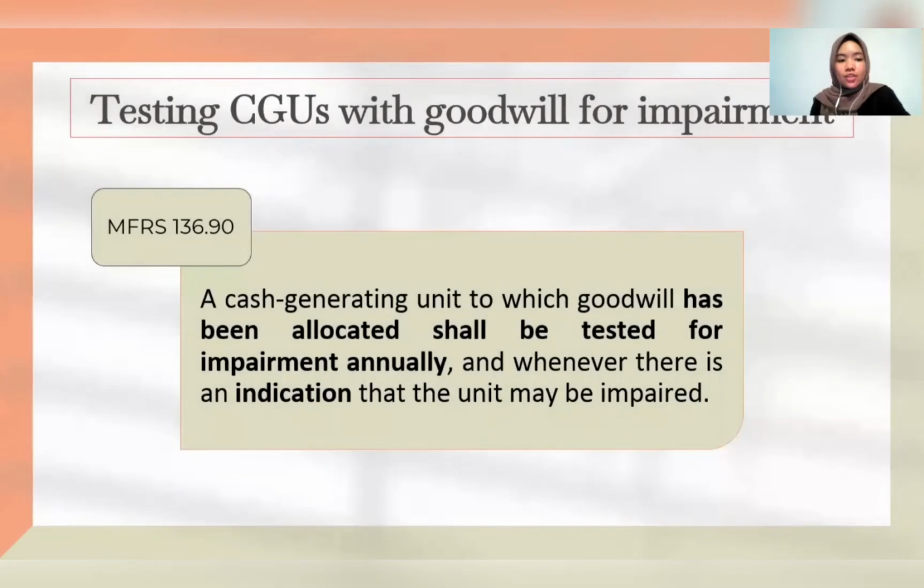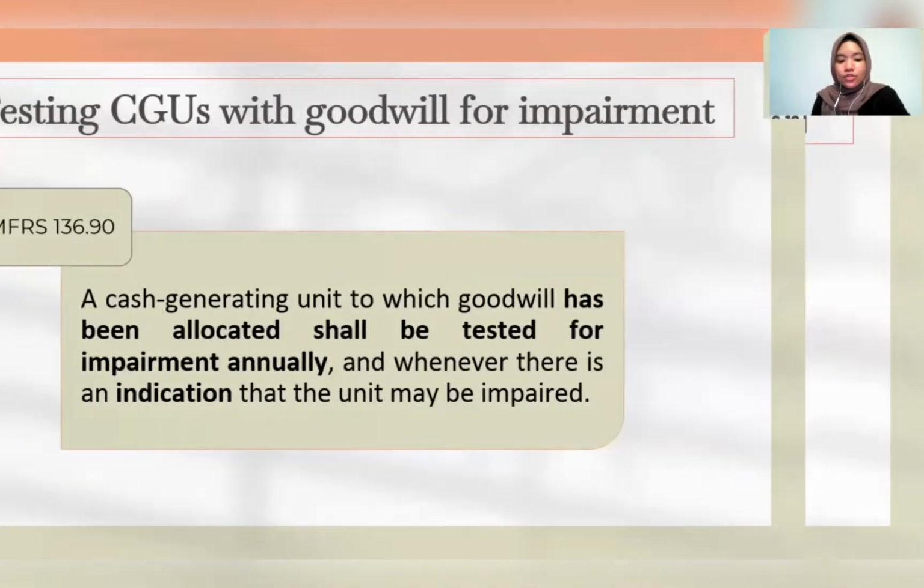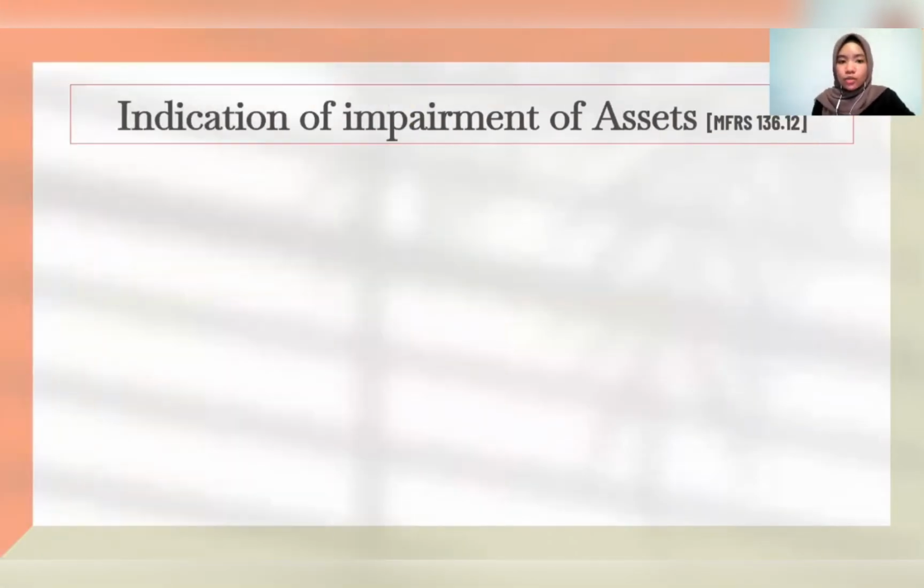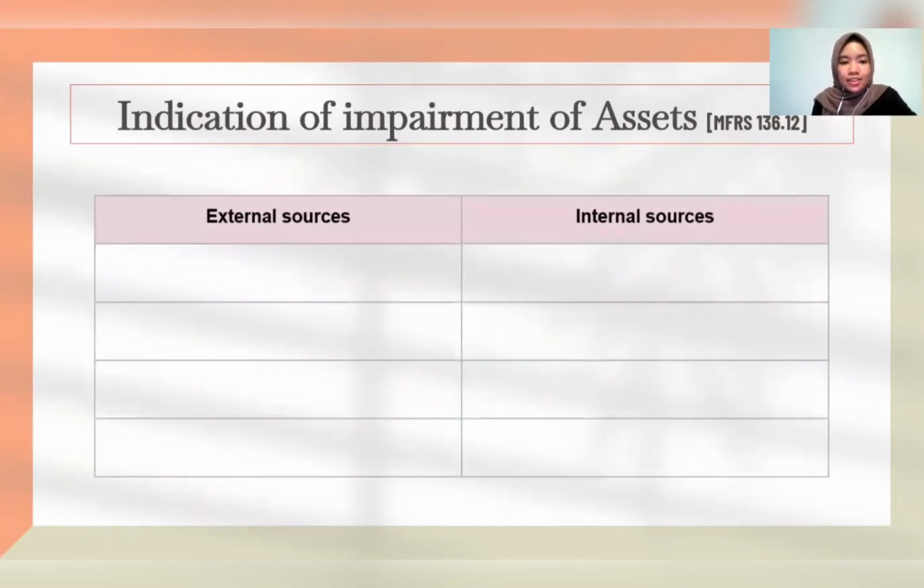MFRS 136 paragraph 90 prescribes how to perform testing of a CGU with some allocated goodwill. We need to test it for impairment annually, which means at the same time every year, and whenever there is an indication that the unit may be impaired. Now, what should be taken into account when assessing the indication of impairment? Firstly, let us look into the external sources of any potential indication of impairment.